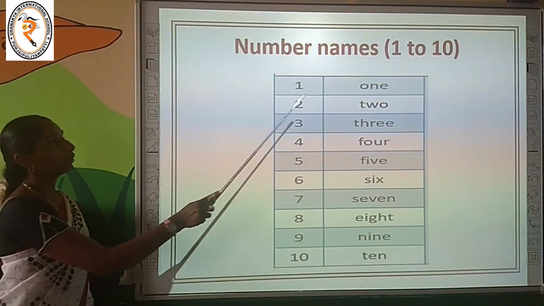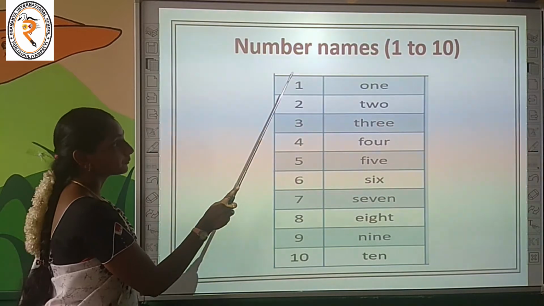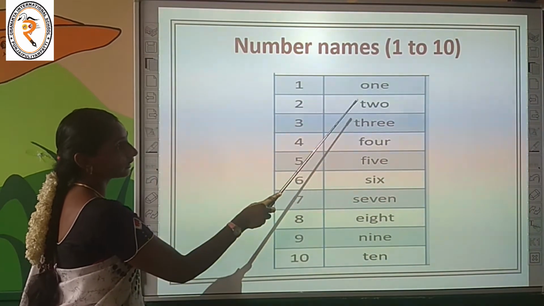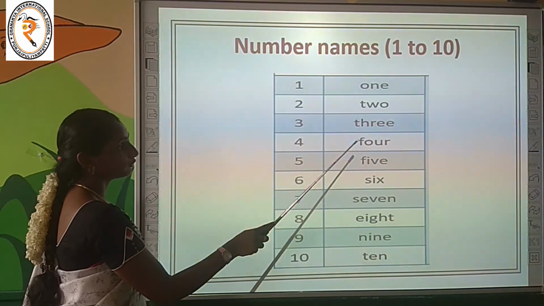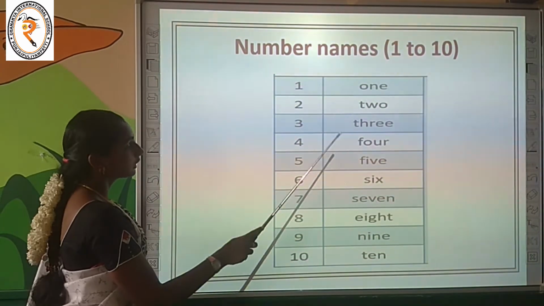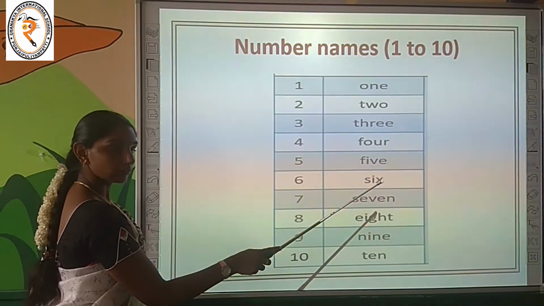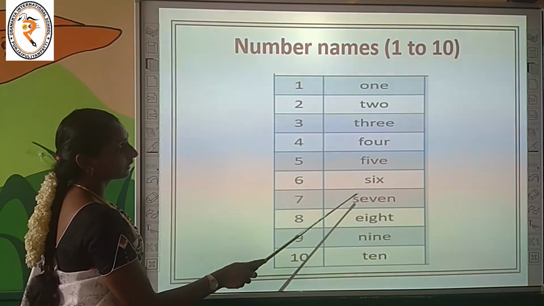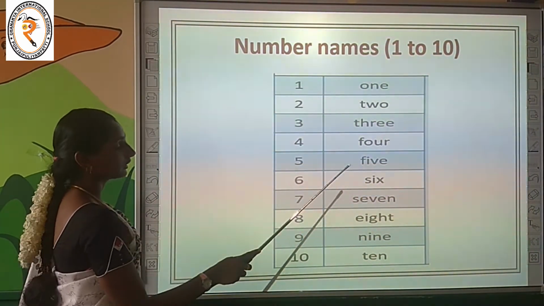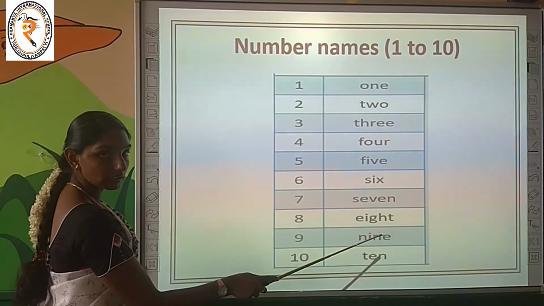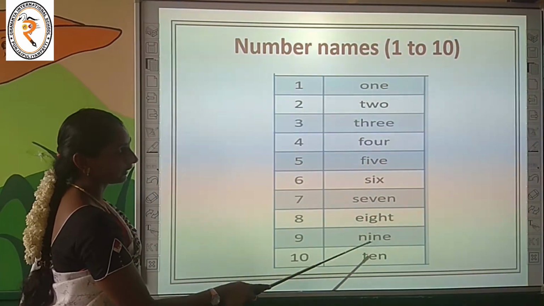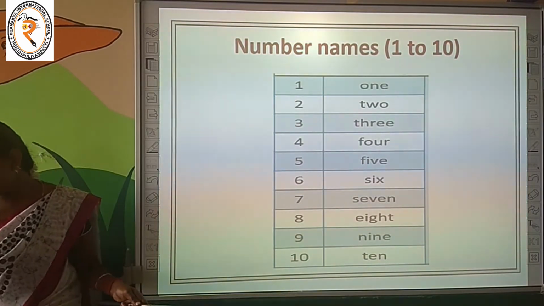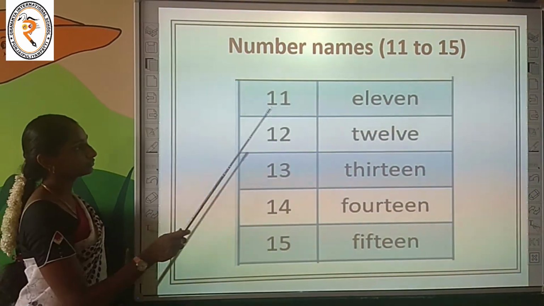Come on. O-N-E, 1. T-W-O, 2. T-H-R-E-E, 3. F-O-U-R, 4. F-I-V-E, 5. S-I-X, 6. S-E-V-E-N, 7. E-I-G-H-T, 8. N-I-N-E, 9. T-E-N, 10. Very nice. Move on to the numbers 11 to 15.